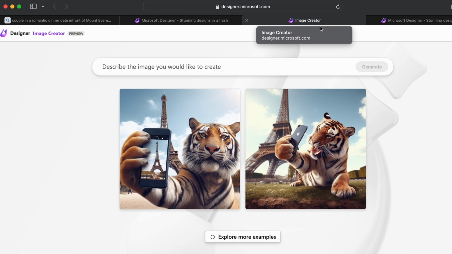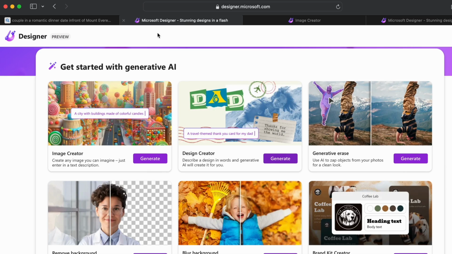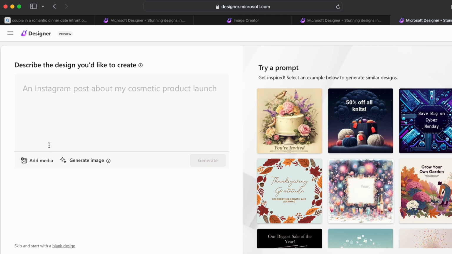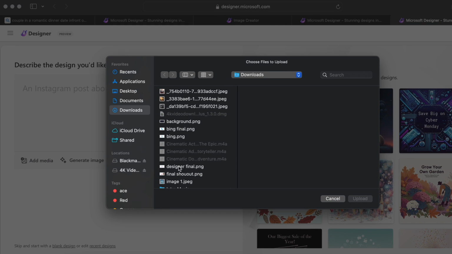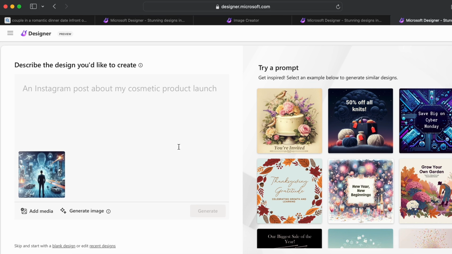Similarly, let me just now use another tool inside this Microsoft Designer. You can just design your image as well. From here, I will try to create the YouTube thumbnail. So let me just click on generate. Inside here, we can add our own image. So let me just click on add media from my device, or you can just add from your mobile as well. So let me just choose one image from here.